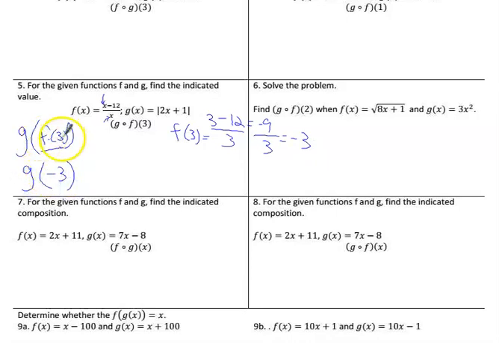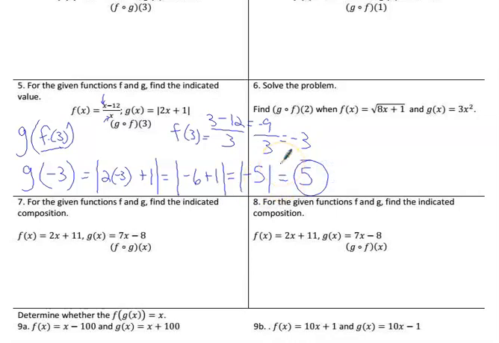So g of f of 3 is the same thing as g of negative 3. Which means 2 times negative 3 plus 1 inside absolute value bars. Well, 2 times negative 3 is negative 6. Negative 6 plus 1 is negative 5. But negative 5 inside absolute value bars is just going to be positive 5.